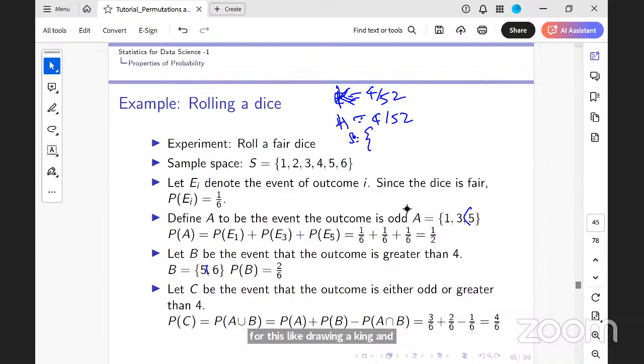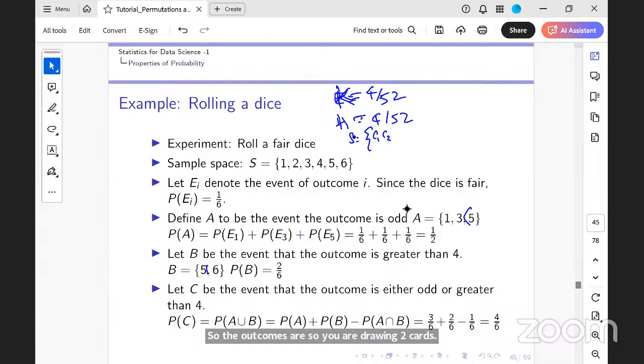When you're drawing 2 cards, the outcome is card 1, card 2. What are the possible ways of drawing card 1 and card 2? Is it with replacement or without replacement? Are you drawing 2 cards and holding 2 cards, or are you just going to pick up a card, note it and replace it? Pick up a card, note it and replace it.